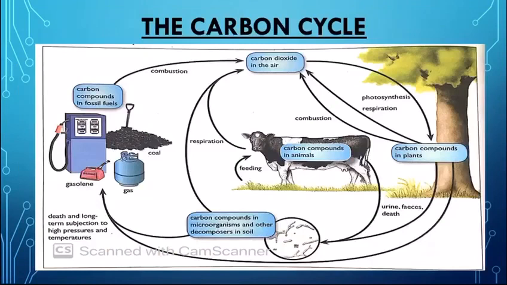The diagram shows how carbon is released by the plant, used by the plant, released by an animal, used by an animal, made into fossil fuels, then the burning of the fossil fuels, and again coming back to the environment, from the environment towards the living organism, and from the organism back to the environment. So in this way the cycle goes on.